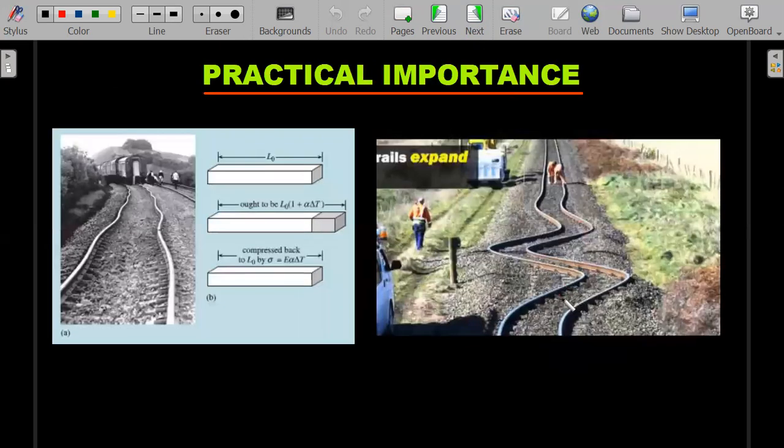So why is JEE asking so many times? Because there is a lot of practical importance to this. So this is the diagram that I was talking about. When the natural length changes and you try to compress it back, it is under a stress.